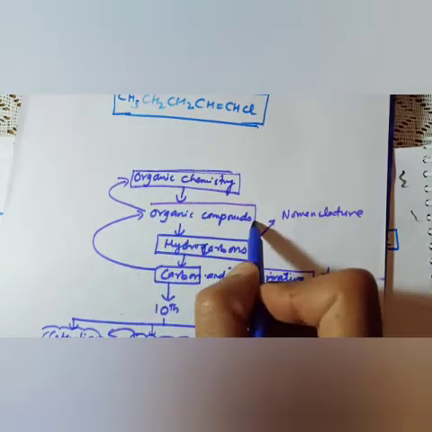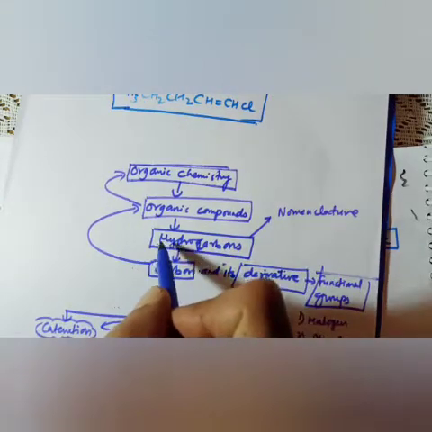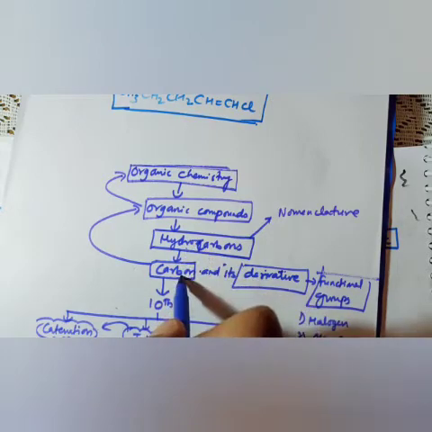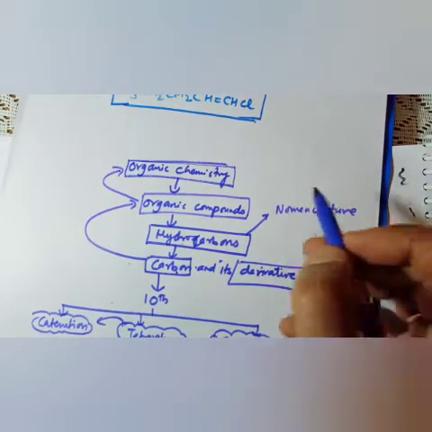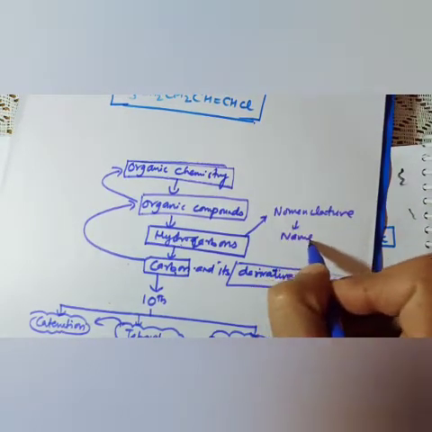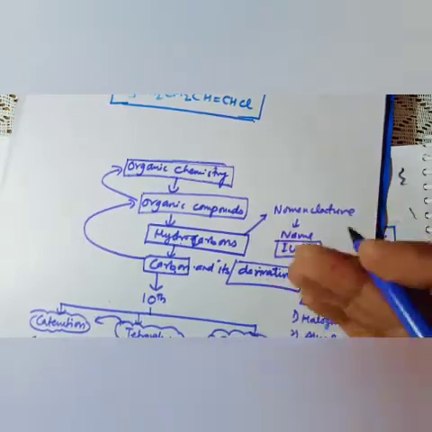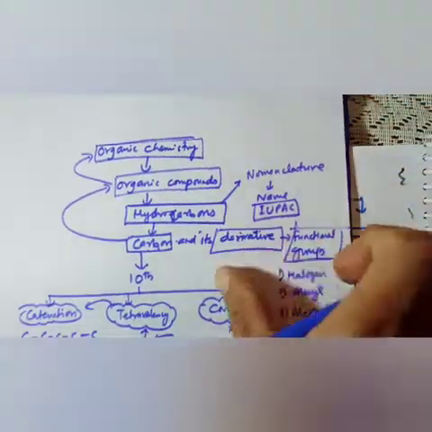Dear students, please don't be confused whether I am using organic compound or hydrocarbon. It is the same thing. In the case of hydrocarbon, the organic compound becomes specific, that is, the compound of carbon. So in this particular chapter, we are talking about compounds of carbon. Here we discussed the nomenclature, in which I told you in the last video how to give the name according to IUPAC nomenclature. You watched that video, understood how to give the name, and did practice also.